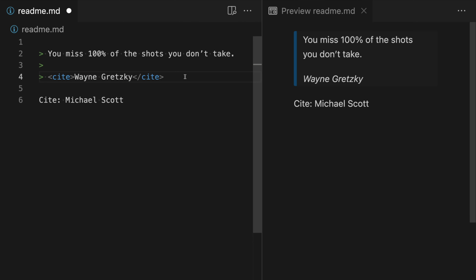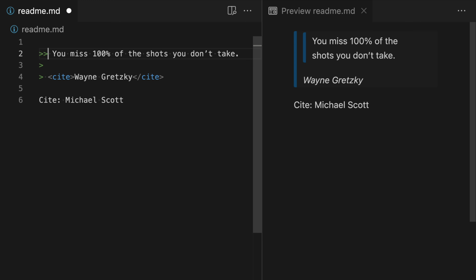Now, one final other cool thing is that we can actually create nested block quotes. And for this, we're basically taking advantage of the fact that a block quote can contain other Markdown, which itself could be a block quote. So if we went to the first line here, we can see a quick demo of this by adding, instead of just a single greater than sign, two. And once we add this, you can see that we now actually have two of the block quote elements. So it has two of these little bars over on the left-hand side in the rendered Markdown that is making it clear that, hey, this is actually a block quote inside of another block quote.